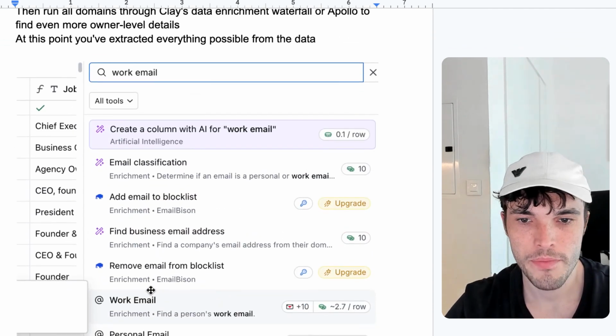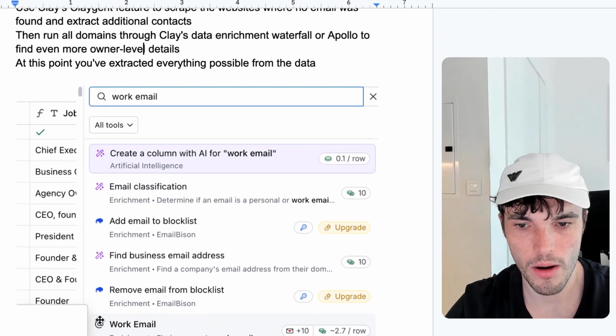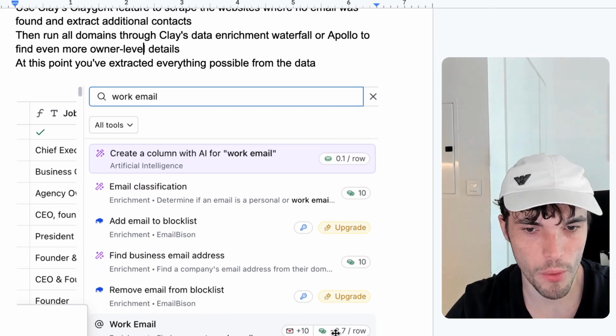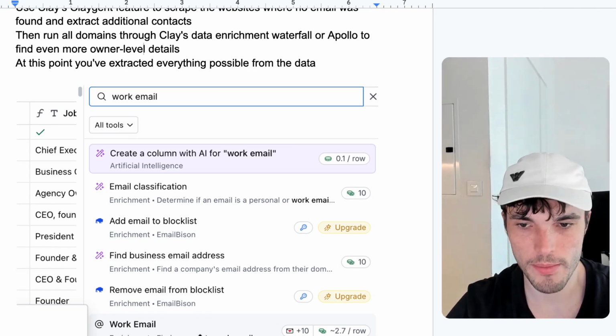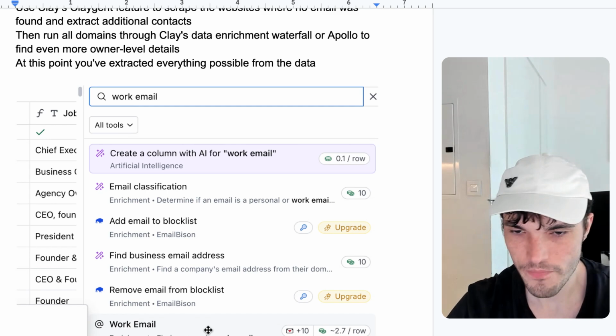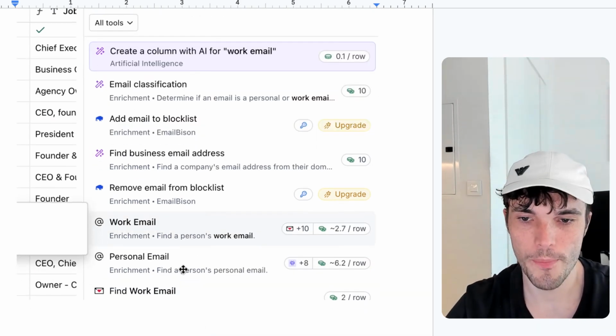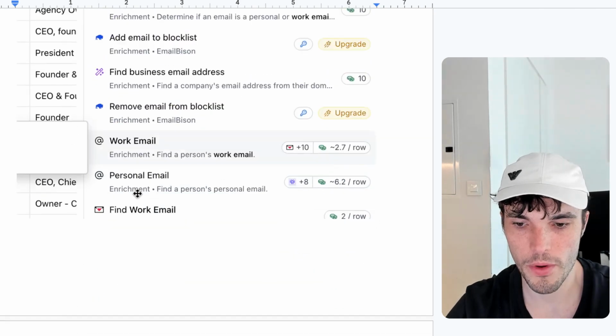Once that has been done, and you can see here on Clay, you can search for work email, and this flow here where they have a bunch of different data integrations where it goes through each of them to find basically the email address of the owner. So that is the step here with all the data.